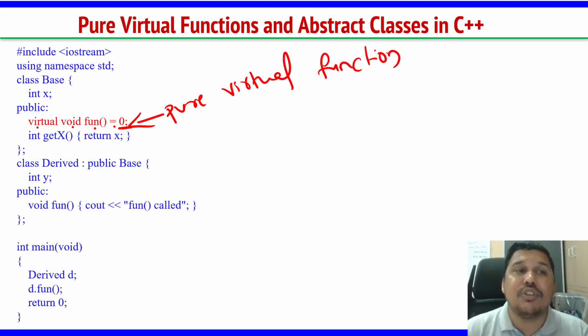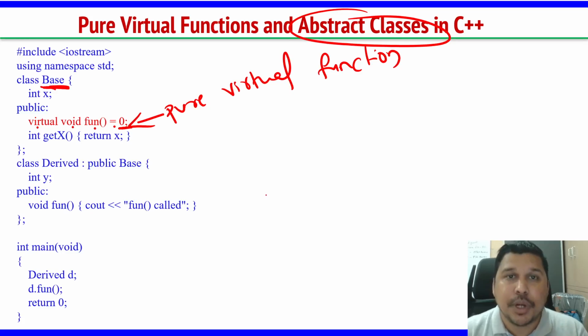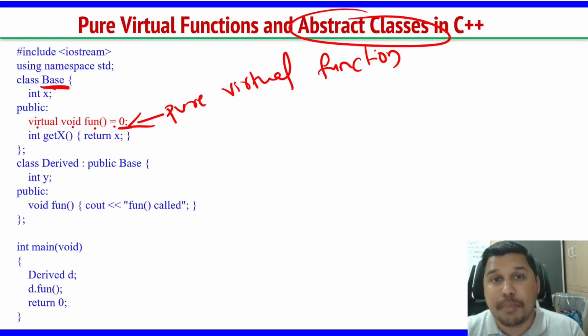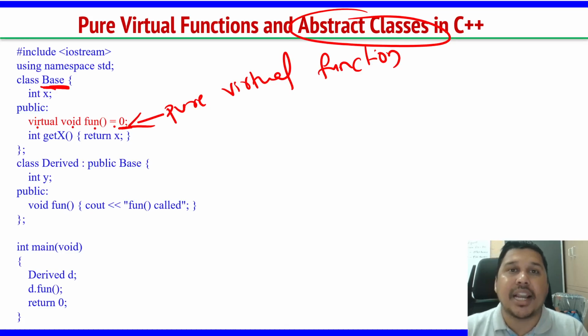And the class which contains a pure virtual function is called an abstract class. Why is it called an abstract class? Because inside that class there exists a function for which there is no definition or body. The body is implemented in the child class. But why define it in the parent class? Maybe some other child classes are accessing it, so I may have to declare the function there.